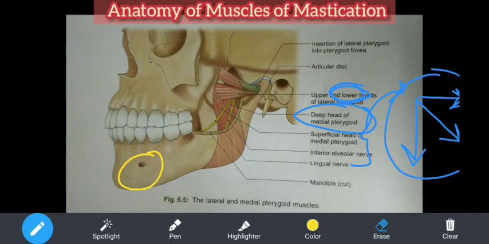So you saw the origin and insertion of the lateral pterygoid and the medial pterygoid. We saw the nerve supply. The medial pterygoid gets a branch from the main trunk, and the rest, all 3 nerves, masseter, temporalis, and lateral pterygoid, get branches from the anterior division of the mandibular nerve. Now action. Okay, coming to the action, lateral pterygoid.